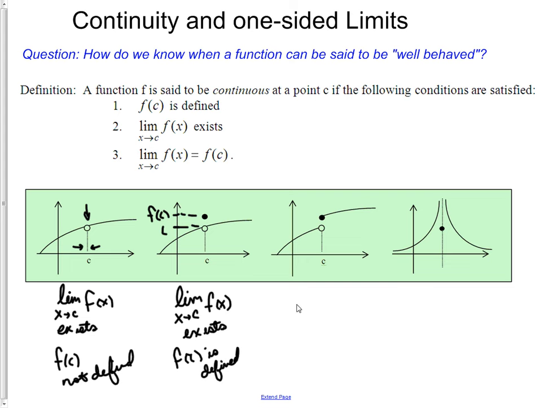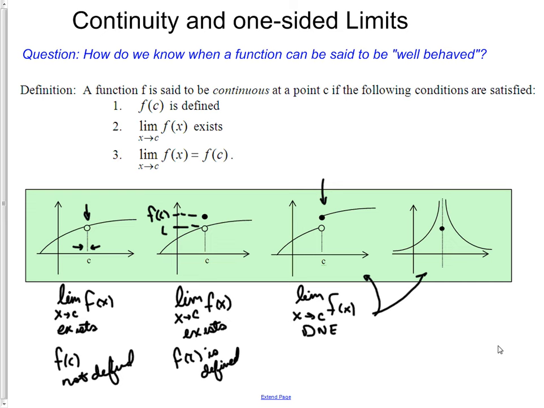Now, if the limit simply doesn't exist, as in this case, if we try to take the limit as x approaches c of f of x and it fails to exist, whether or not the function is defined at that point, then we say it's a point of discontinuity at x equals c. The other one is another example where the limit fails to exist because of the unbounded behavior of f of x, such as when we have a vertical asymptote in a rational function. We call these points of discontinuity. So in each of these examples, we have a discontinuity.